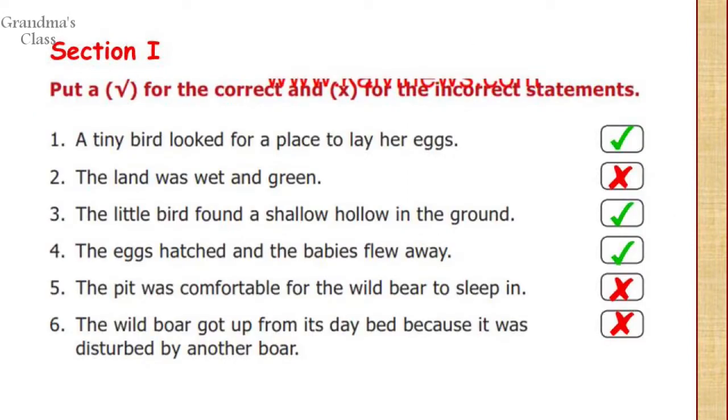In section 1, you have true or false. Let's do that first. Put a tick for the correct and the cross for the incorrect statements. A tiny bird looked for a place to lay her eggs. It is true. The land was wet and green. No, false. The little bird found a shallow hollow in the ground. True. The eggs hatched and the babies flew away.